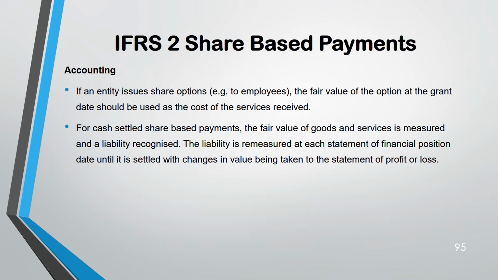So you recognize a liability, right? That liability needs to be remeasured at the year end. Every year end you have to remeasure the liability. And any changes in the value of the liability are taken to profit and loss account. We'll see this through numbers, okay?